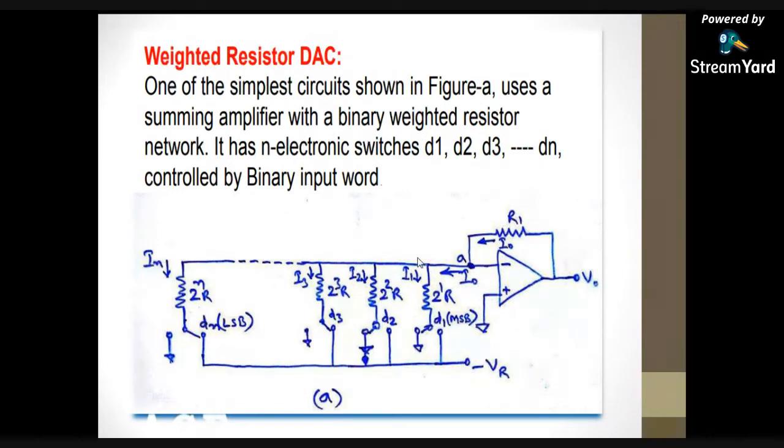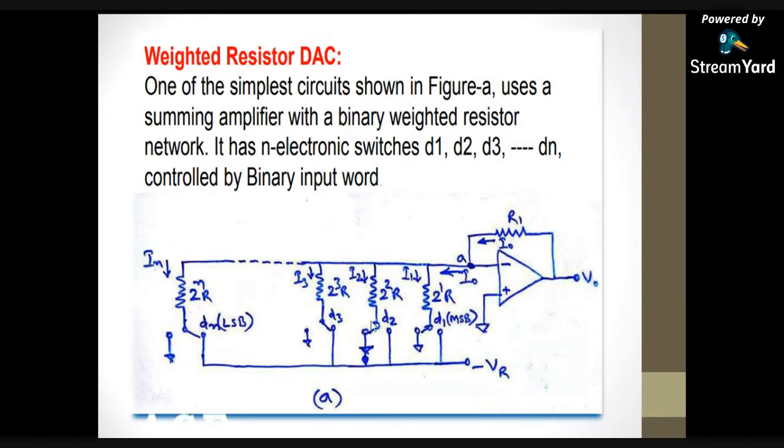So for example, if I want a 3 bit DAC, then I connect only 3 resistors: first resistor, second resistor, third resistor. If I want a 4 bit DAC, then I connect 4 resistors. If I want a 5 bit DAC, then I connect 5 resistors. So this is the n bit DAC. Here we need to convert n number of digital bits into its corresponding analog voltage.